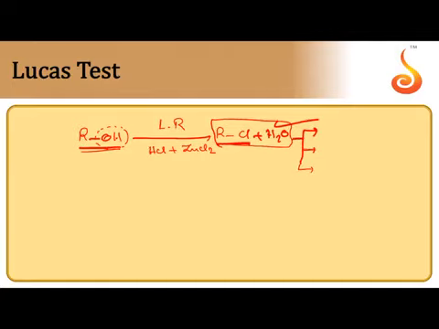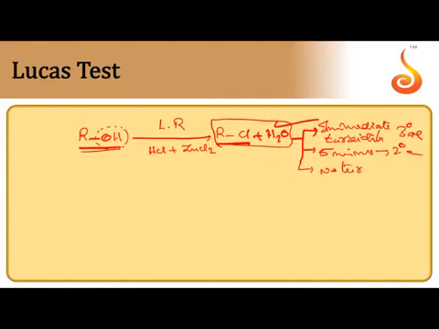Based on the rate, we know 3-degree alcohols are more reactive due to the formation of a stable 3-degree carbocation. So if turbidity is formed immediately, immediate turbidity indicates 3-degree alcohol. Turbidity after 5 minutes indicates 2-degree alcohol.